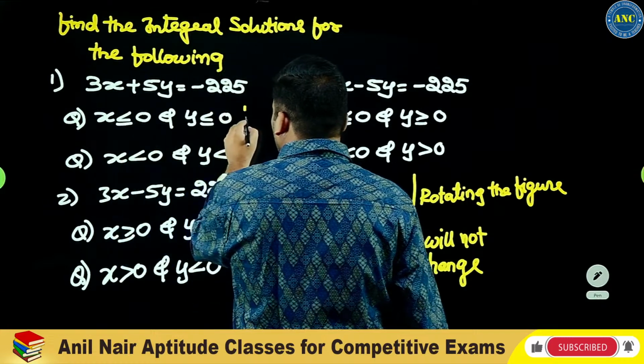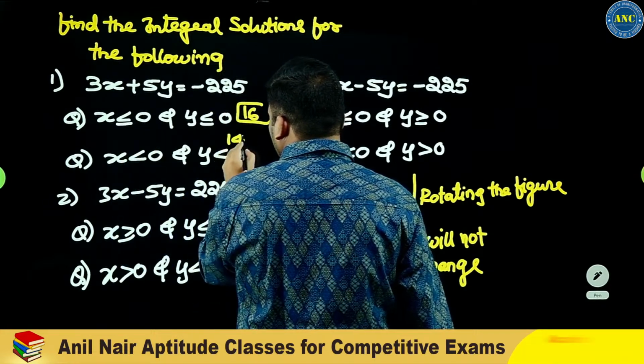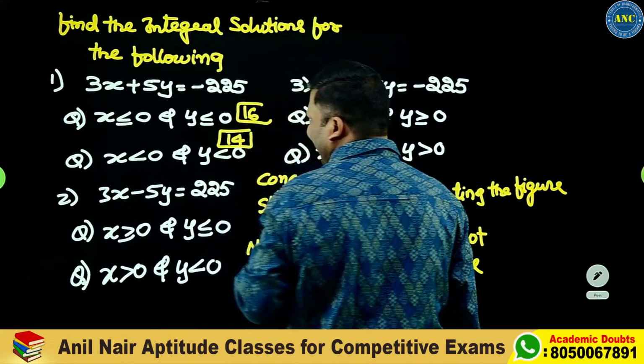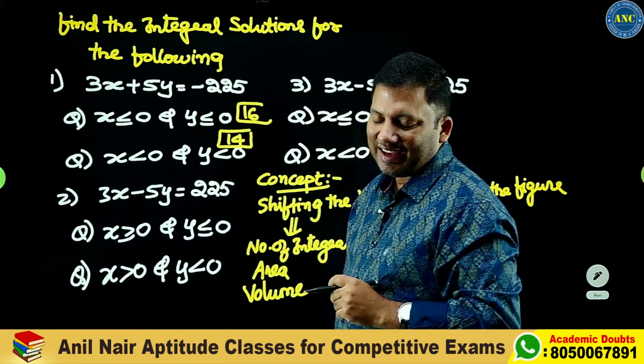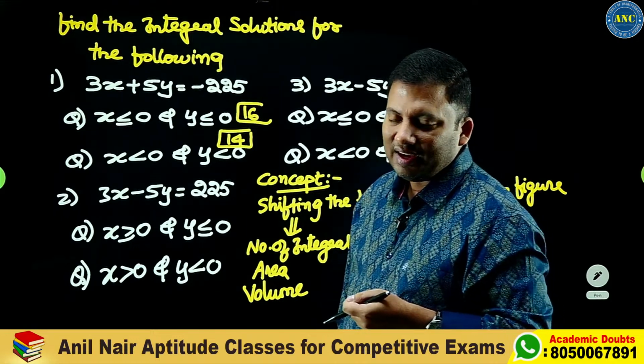Less than or equal to 0 is non-negative, and less than 0 is positive. I hope the idea is clear. Less than 0 means anything to the left of 0, right?